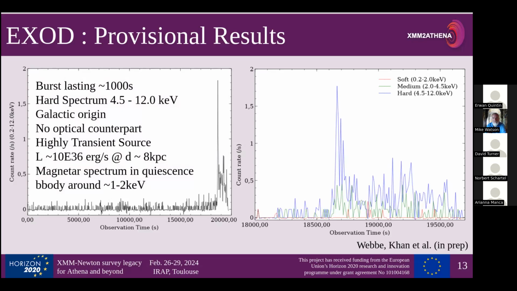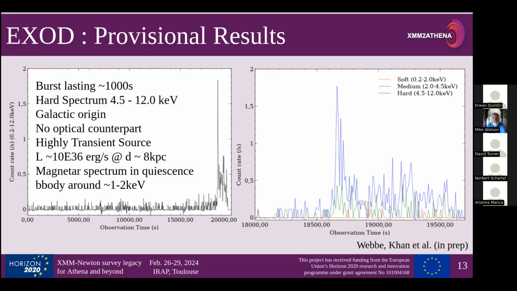So you've got the observation. It's basically flat for the entire time. And then right at the end, you've got a huge peak, and then it kind of mucks around here and then comes down. Well, actually, the observation just ended. So it's a bit of a shame that it was right there at the end. So it's a burst lasting maybe 1,000 seconds.